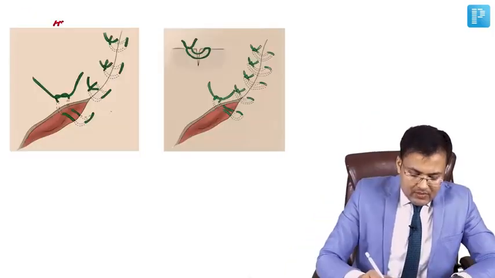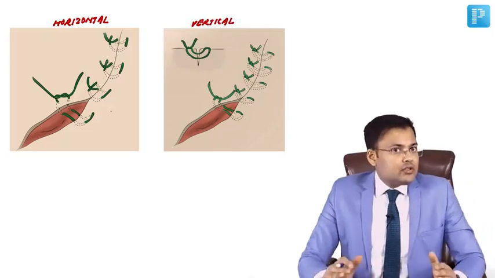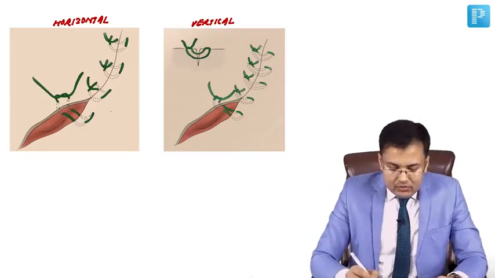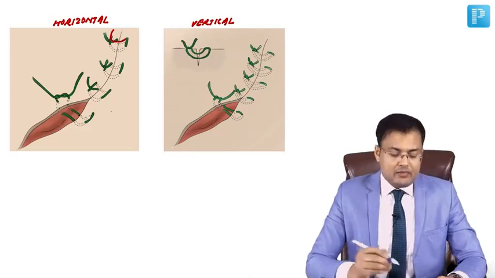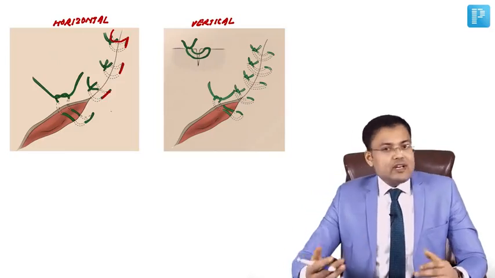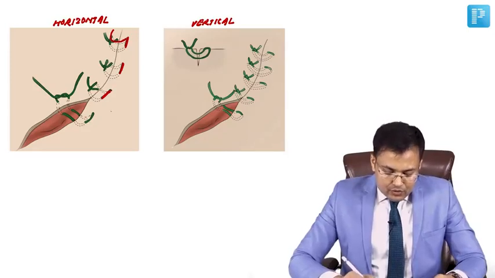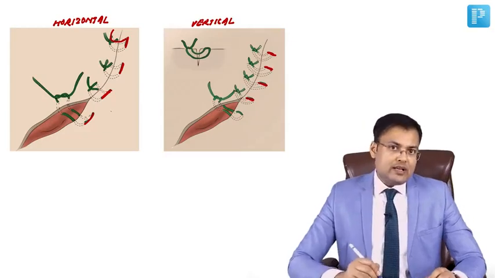So this is horizontal mattress, and this is vertical mattress. How to differentiate? Have a look. The initial suture is like a simple interrupted suture. The skin is pierced at right angle, both edges are traversed. But after that, you can see the needle moves horizontally. So after the initial interrupted suture, the needle moves horizontally in horizontal mattress and vertically in vertical mattress.